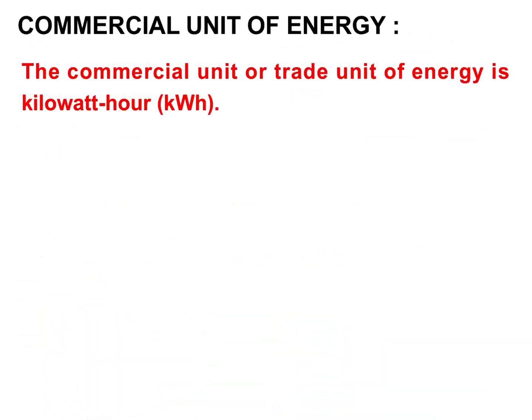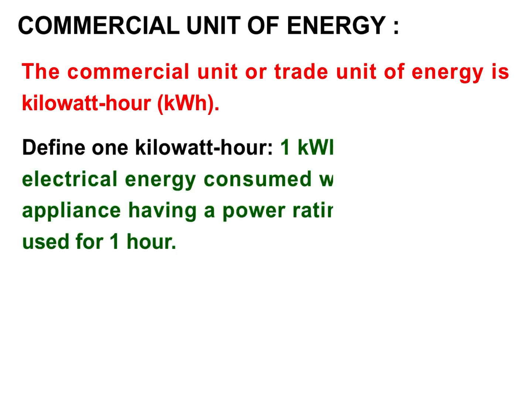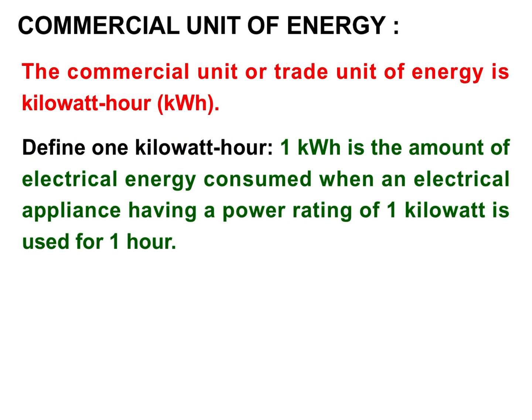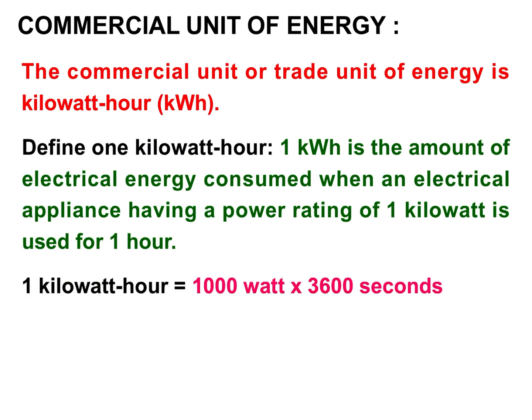Commercial unit of energy. The commercial unit or trade unit of energy is kilowatt hour, kWh, k small, W capital, h small. Define 1 kilowatt hour. 1 kilowatt hour is the amount of electrical energy consumed when an electrical appliance having a power rating of 1 kilowatt is used for 1 hour. 1 kilowatt hour is equal to 1000 watt multiply 3600 seconds.